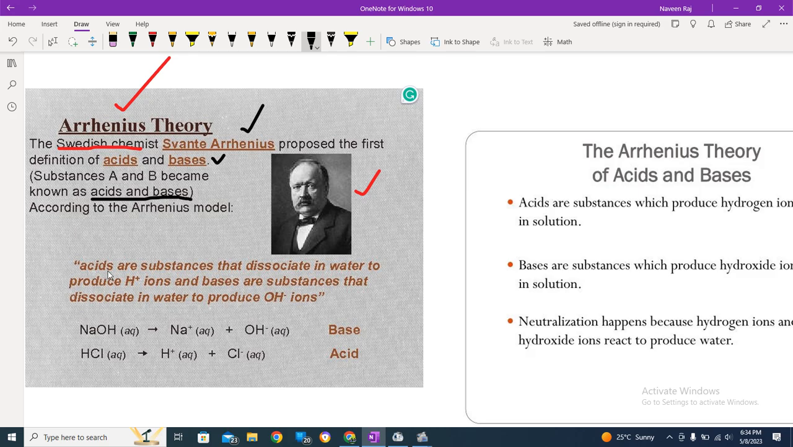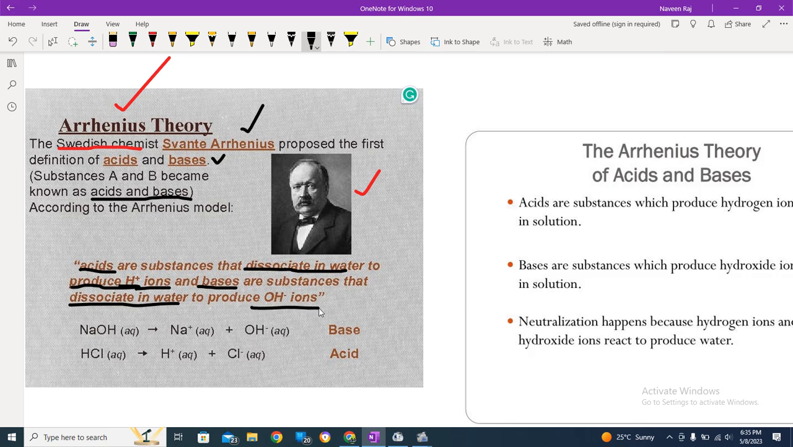Acids are substances that dissociate in water. Now this is very important, just marking the points: they dissociate in water. Acids are substances which dissociate in water to produce H plus ions. Whenever they are put into water, they will dissociate into ions, the H positive ions. And bases, on the other hand, are substances that dissociate in water to produce OH negative ions, right?